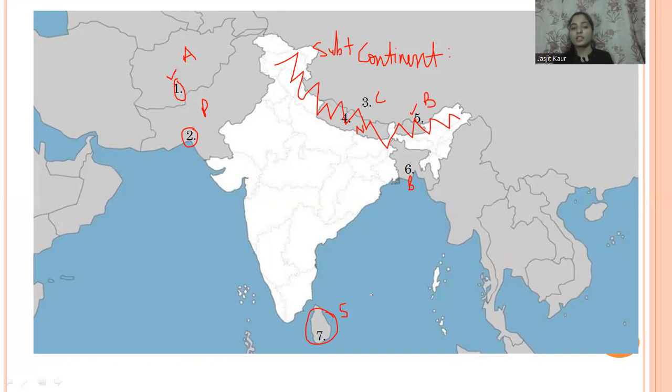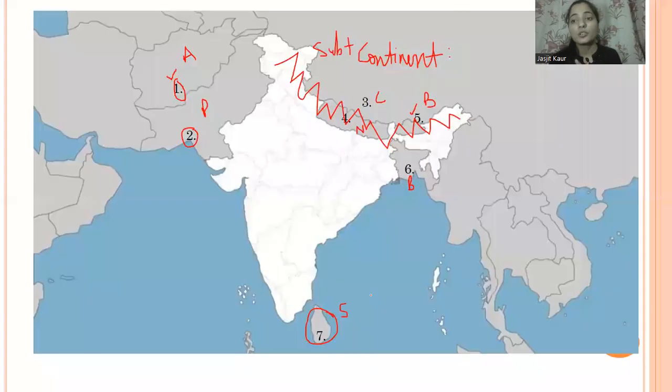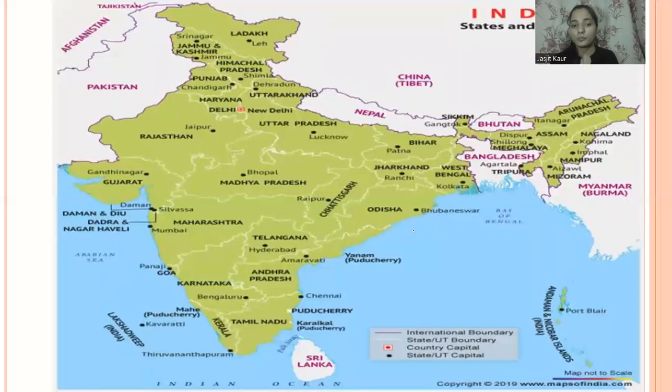Yes, very good students. So now talking about the neighboring countries of India. We have seven countries, and Myanmar is also there. So we have a total of eight countries that share their border with India. So now from this map you can also tell me the name.